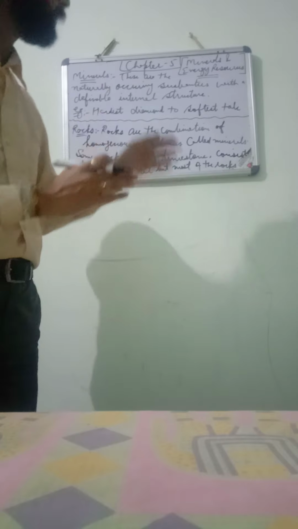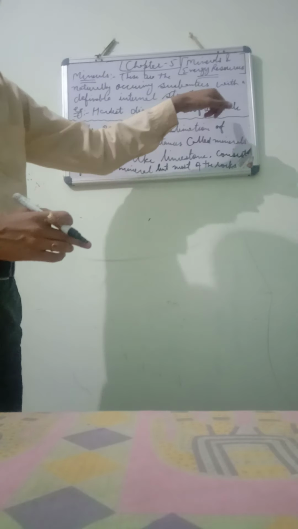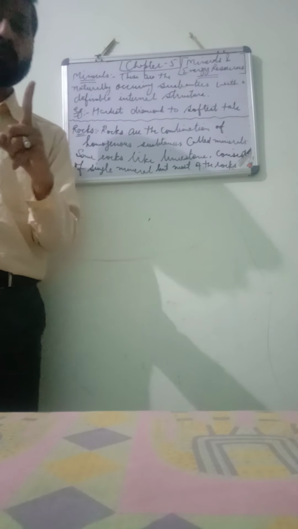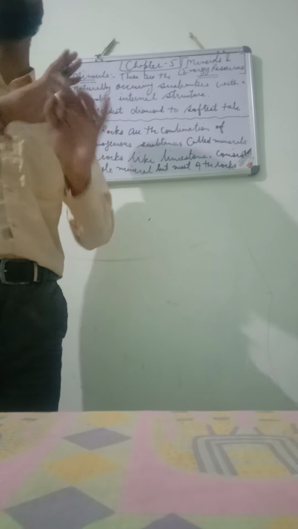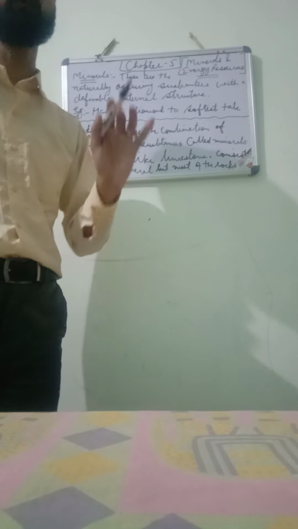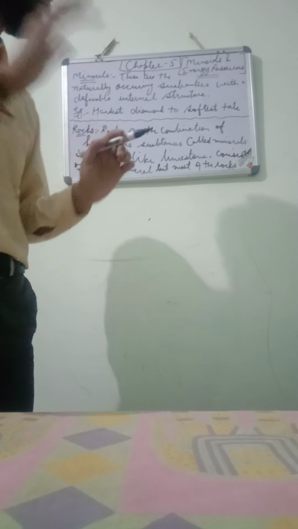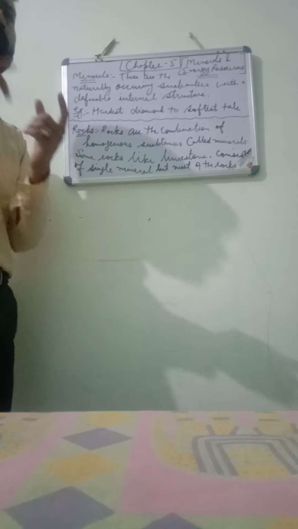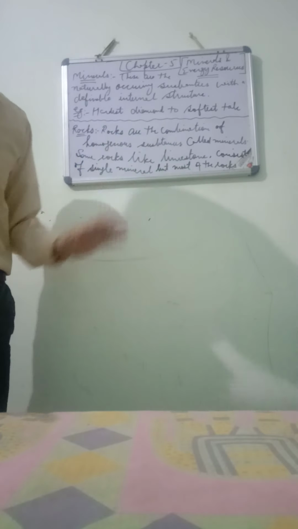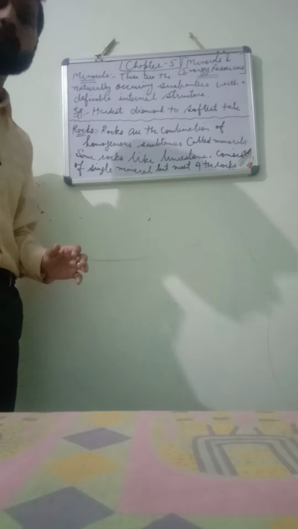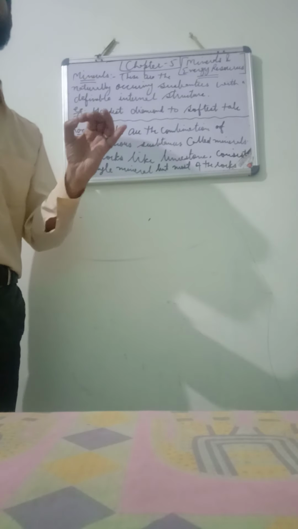Okay, and it can be from the hardest substance in the world, that is diamond, to the softest substance like talc. Anything can be called mineral. Is that clear, students? And yes, I want to tell you one thing more, that in today's world we are totally filled up with the minerals. Just like you can see, from a small needle to the rockets, everywhere we can see minerals. From a small needle to the rockets, we can see that the whole world is filled up with the minerals.